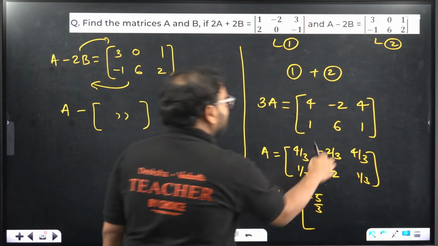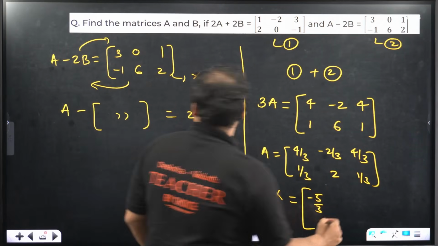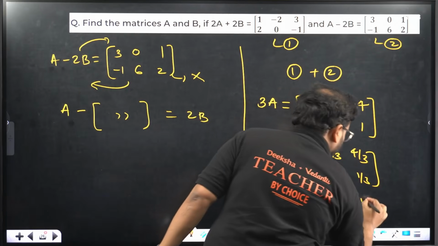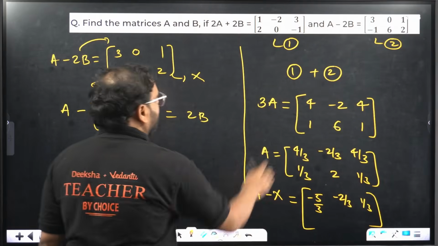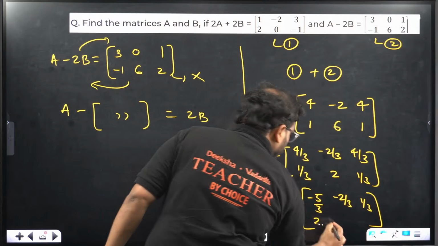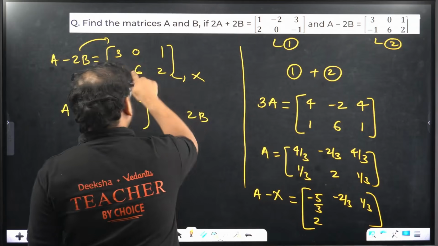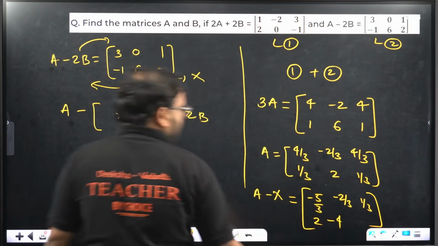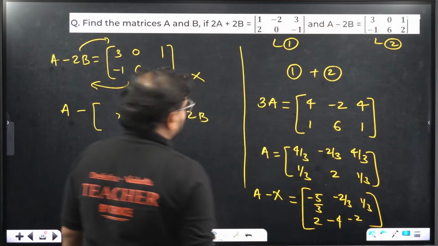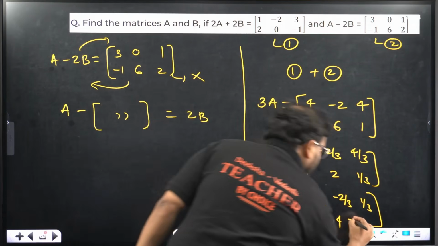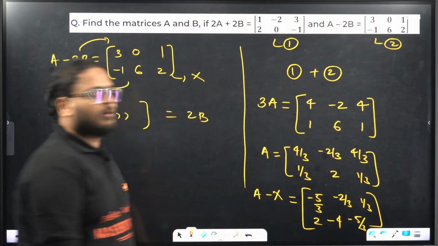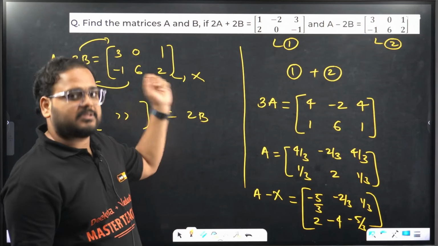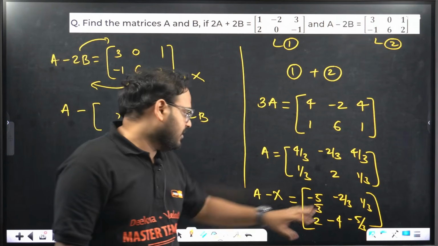That's my first element. Minus 2 by 3 minus 0. That's simple, minus 2 by 3. 4 by 3 minus 1, that is 1 by 3. 1 minus minus 1, that becomes 2. This is 2 minus 6, that's minus 4. And 1 by 3 minus 2, correct. 1 by 3 minus 2 is how much? 1 by 3 minus 6 by 3, that becomes minus 5 by 3. This is my A minus X.